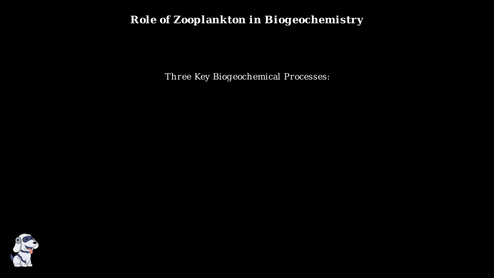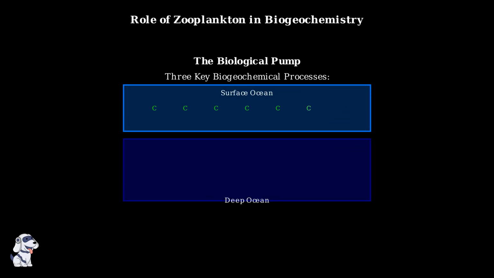These three processes work together to create what scientists call the biological pump, a natural system that transports carbon from surface waters to the deep ocean. In the surface ocean, zooplankton consume carbon-rich phytoplankton. Through their feeding, excretion, and fecal pellet production, they package this carbon and send it downward to the deep ocean.